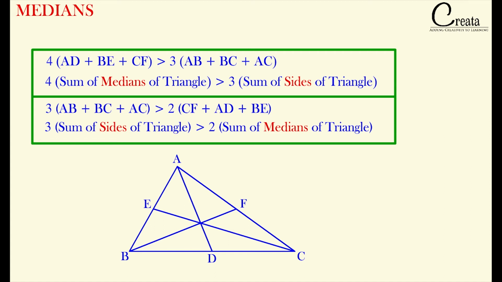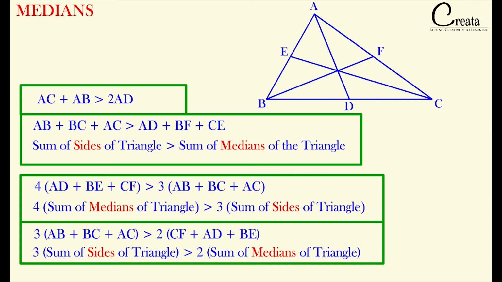For the first relation, 4 is greater than 3, so you can remember that 4 times the sum of medians is greater than 3 times the sum of the sides of the triangle. Further, in the next relation, the numeric 3 is greater than 2, so you can remember 3 times the sum of the sides of the triangle is greater than 2 times the sum of medians of the triangle. Got it? These are the 4 relations which have a greater than or less than symbol.